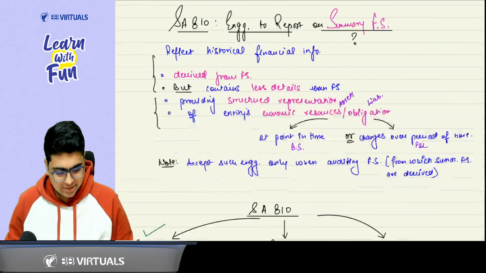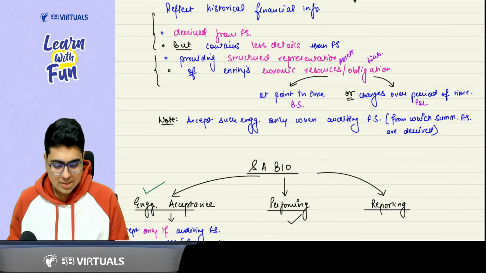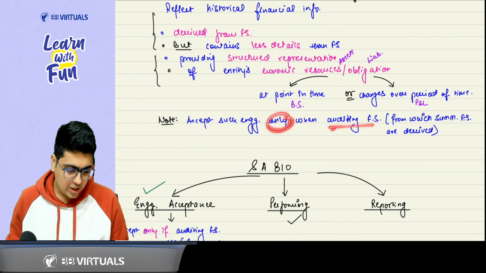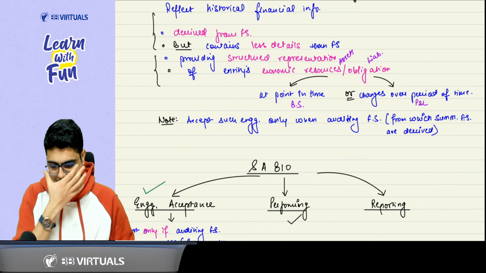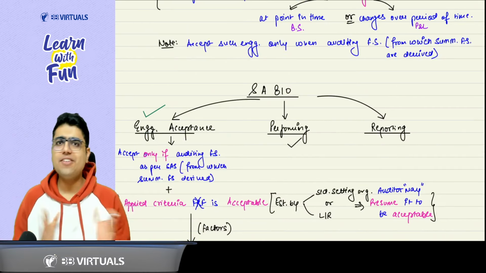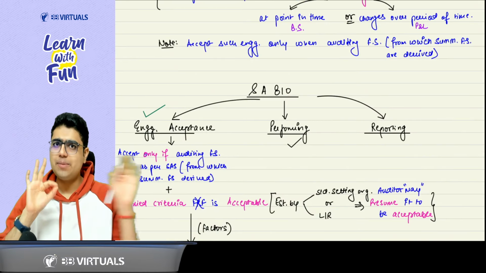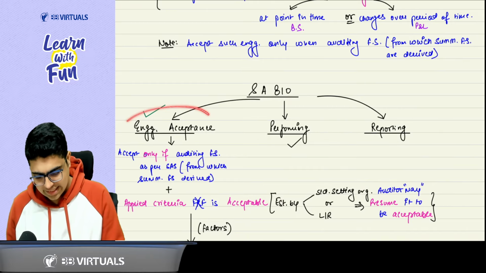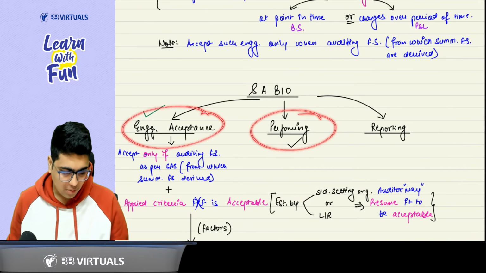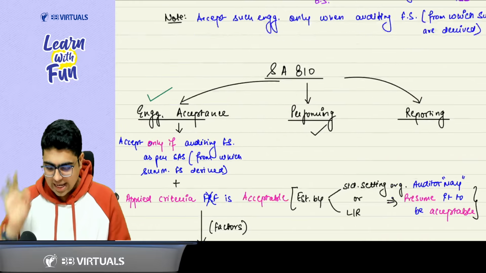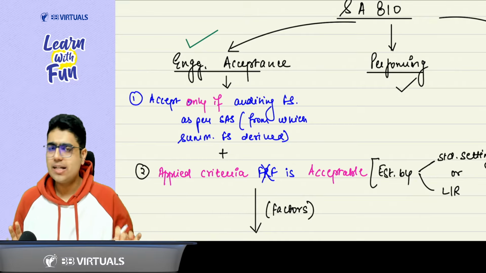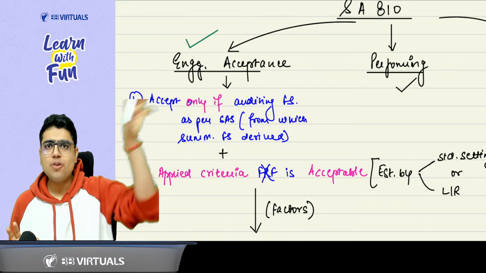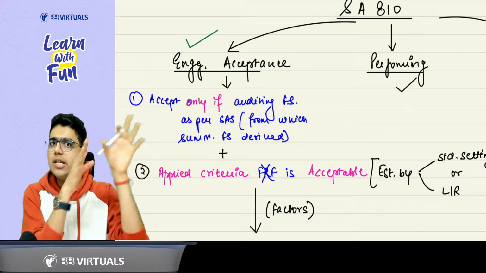Now, understand one thing. You will accept such an engagement only when you are auditing the whole financial statement from which the summary financial statements are derived. Like before, we have divided this essay also into three portions: engagement acceptance, engagement performance, and reporting. As I told you, you will accept this engagement only if you are auditing the financial statements as per standards. That means you are auditing the financial statements from which the summary has been drawn.